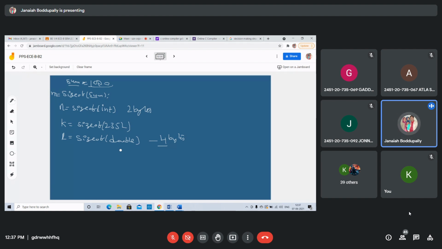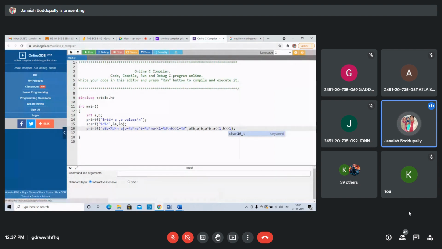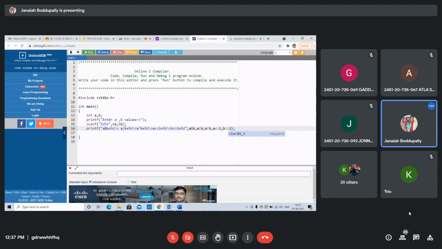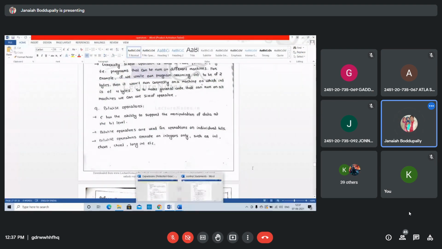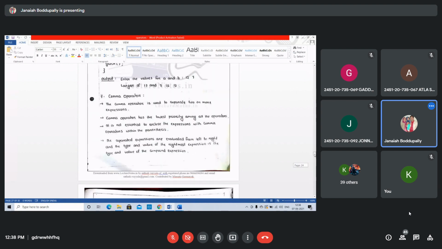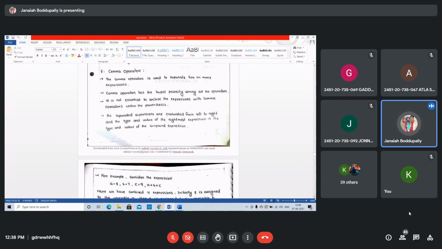Let's see the program. The comma operator is used to separate two or more expressions.